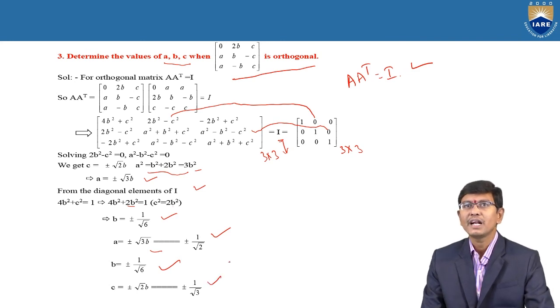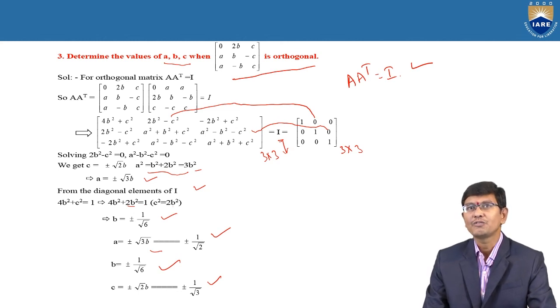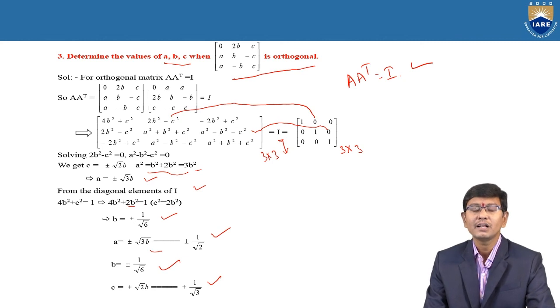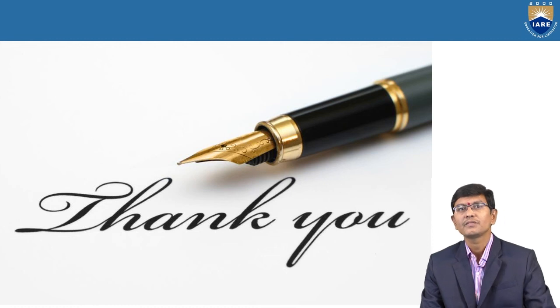Therefore, entirely in this problem, indirectly they are asking to find the values of A, B, C, but in this problem they have given that the given matrix is an orthogonal matrix. By using the definition of orthogonal matrices only, we obtain the values of A, B, C. Thank you.